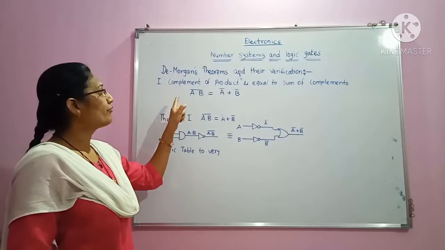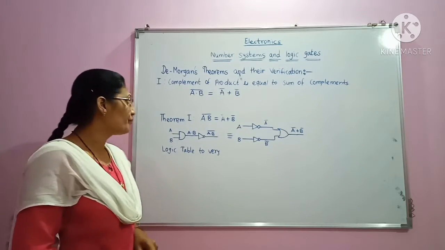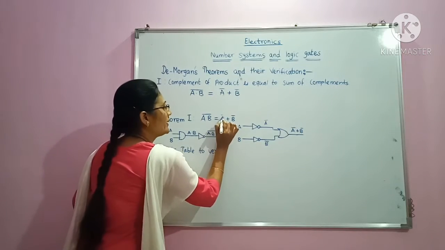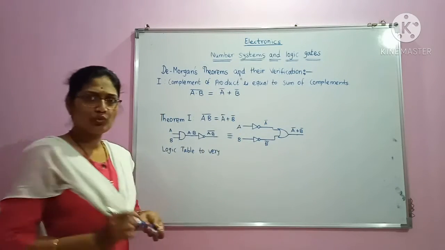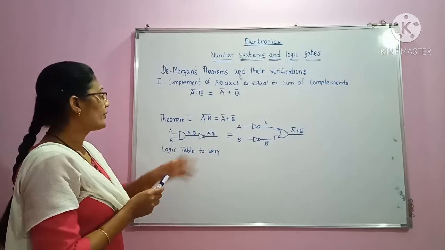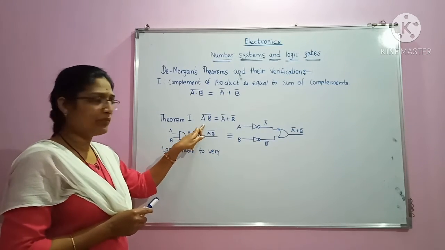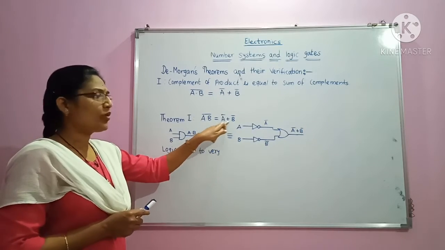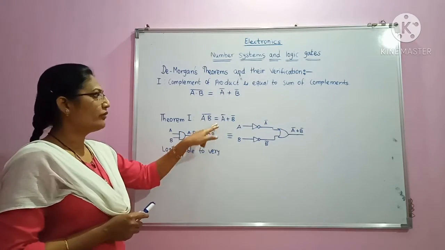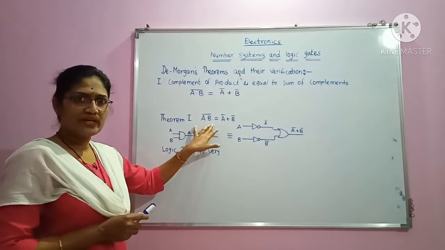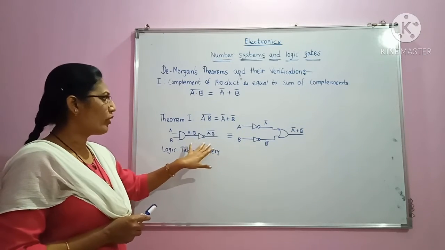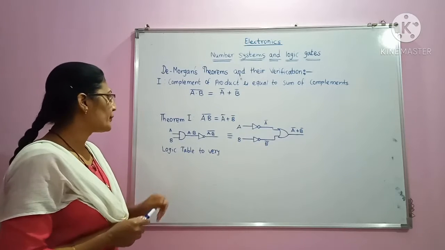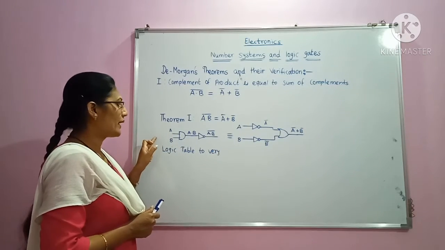In order to verify De Morgan's first theorem, let's draw the logical circuit as shown in the figure. I have written here our first theorem, the complement of product is equal to the sum of complements, and we will verify this expression with the help of these diagrams and also with a logic table. So how to draw this diagram?